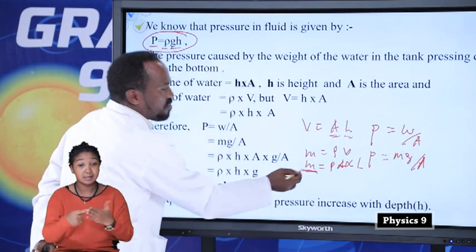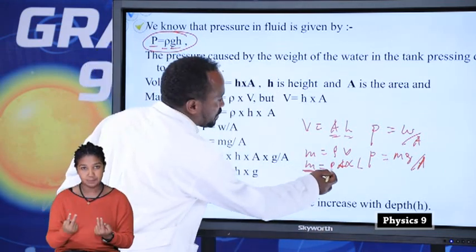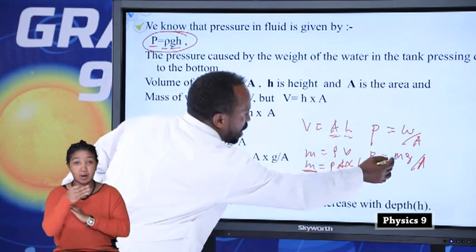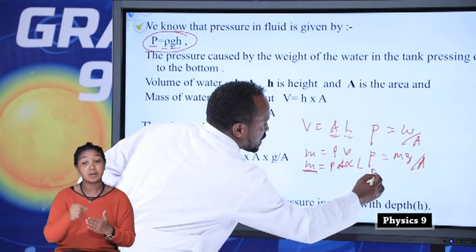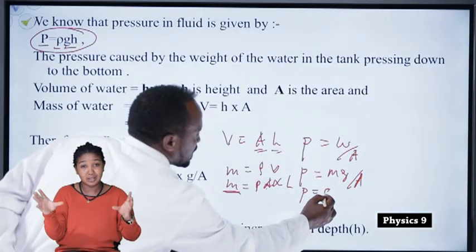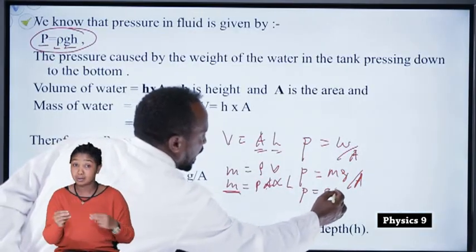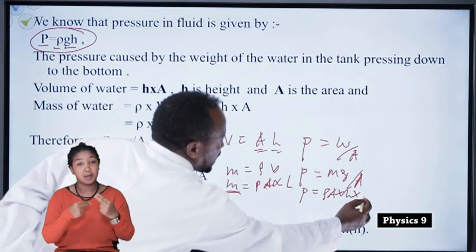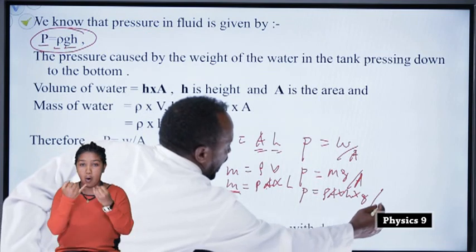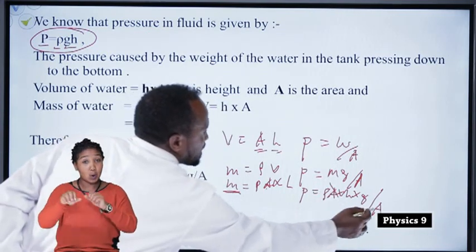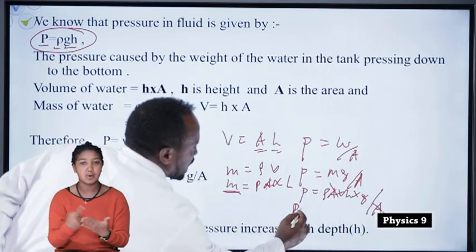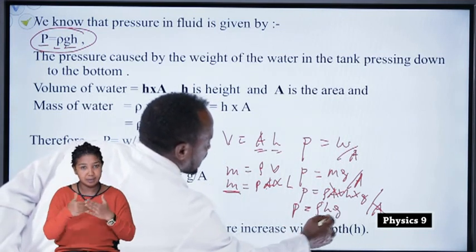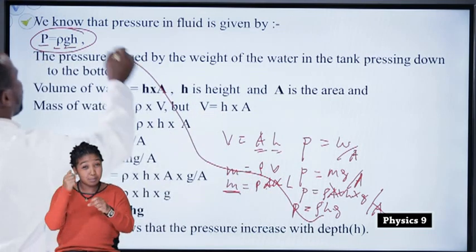But for the value of M, we have density times area times H. Substitute the value of M. Therefore, pressure is equal to density of the fluid times area of the container times H times gravitational acceleration over A. So A cancels out. Therefore, pressure is equal to density times H times gravitational acceleration. We prove this formula.